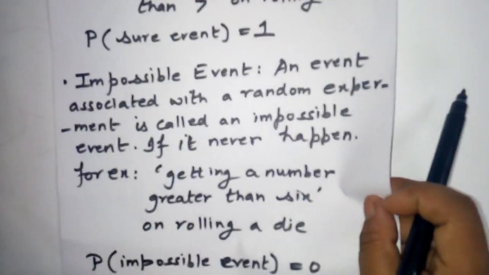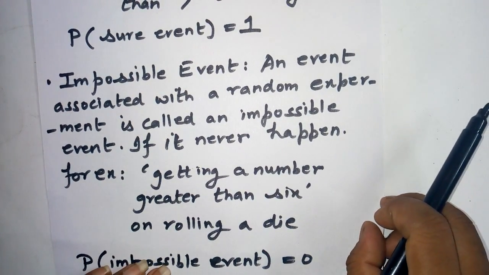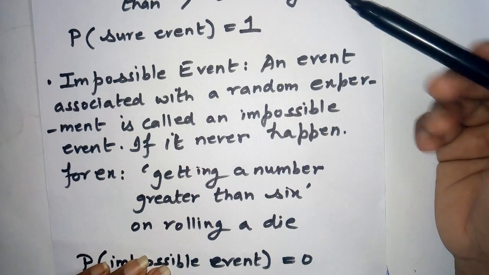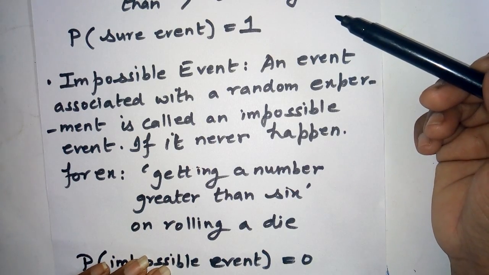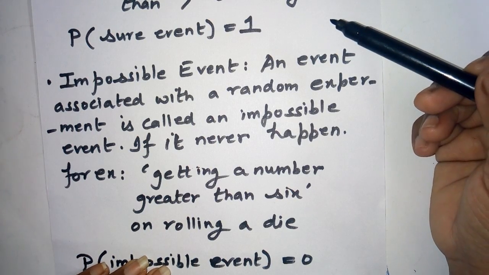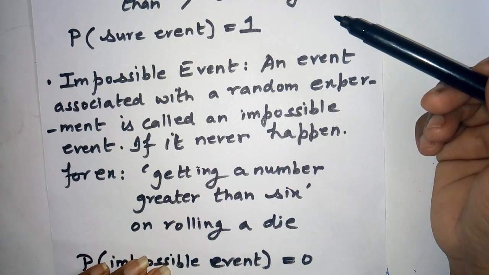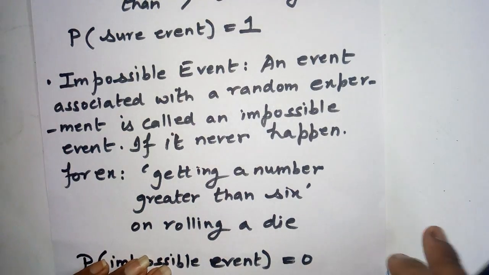Now come to the impossible event. Of course, it is the vice versa. Again we take the example of rolling a die, and if we want the probability of a number coming greater than 7, it is impossible because there is no such number on the die. So this is an impossible event. Let me read the definition.